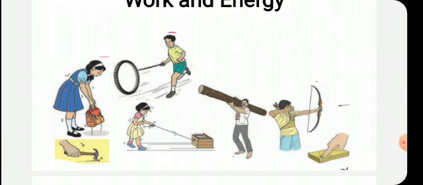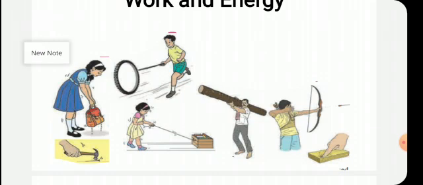You can observe all the pictures wherein we know that the force is applied, but as the object is showing the change in its place, change in its shape, we can say that the work is done. The girl lifting a bag is said to have done the work because the bag has changed its place. Here, a man beating the nail, work is done.